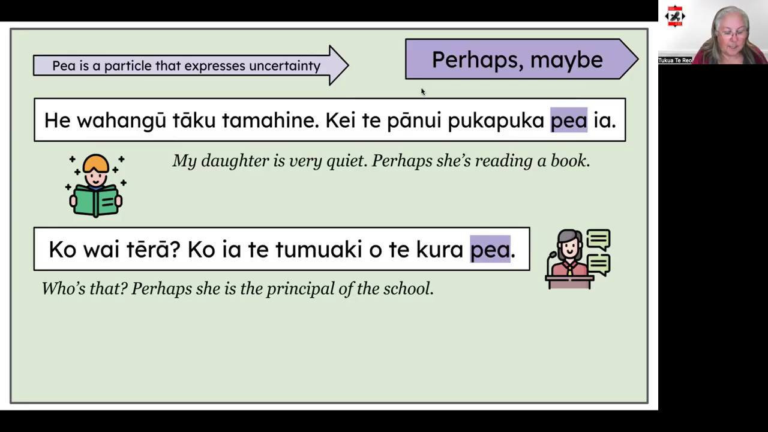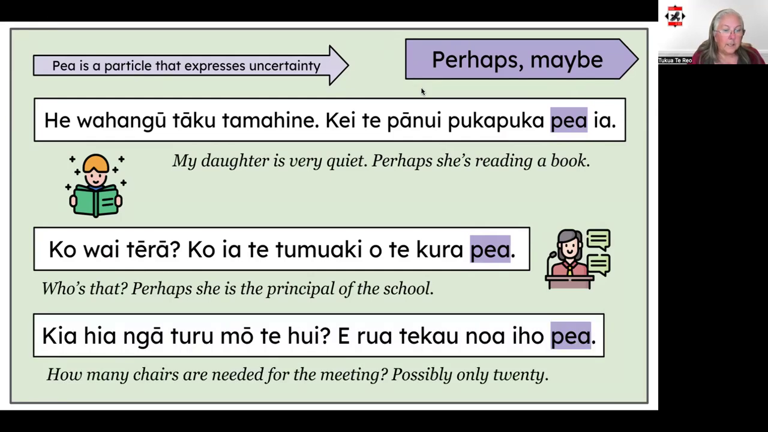In the first 2 examples, the kupu pea comes at the end or near the end of the sentence. In this next example, I want to show you that if there's a manner, directional or locative particle, the kupu pea comes straight after those types of kupu. Here's the example. Kia hia ngā turu mō te hui. How many chairs are needed for the meeting? He rua tekau noa hoa pea. Possibly only 20.